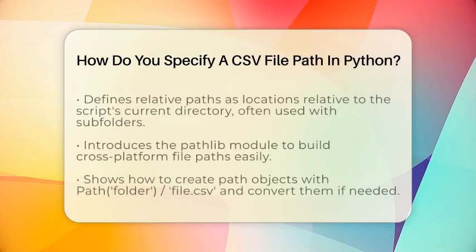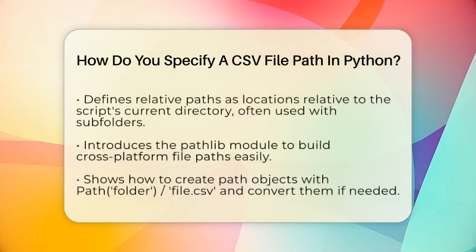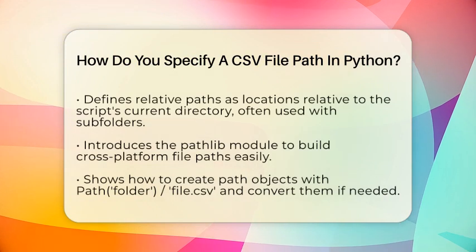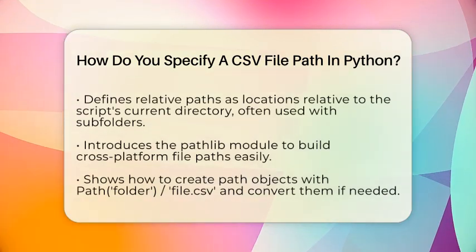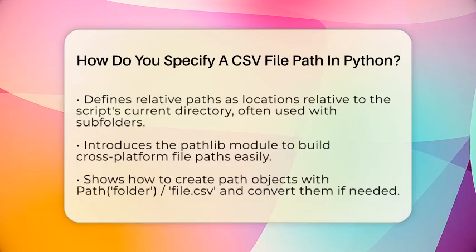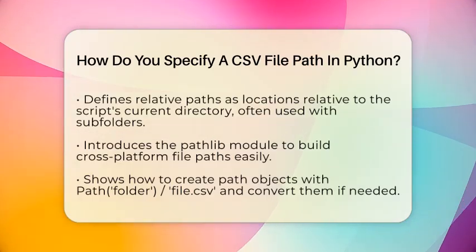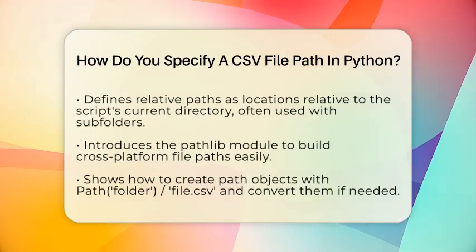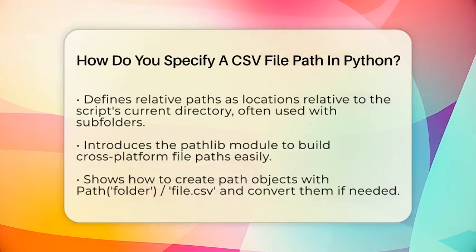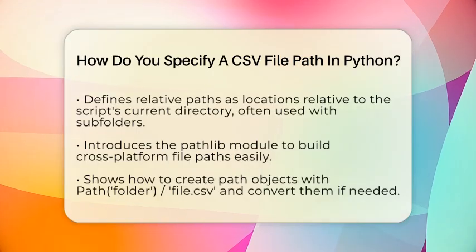On Windows, you often need to add an r before the string to make it a raw string. This stops Python from getting confused by backslashes. So, you would write it as r"C:\users\yourname\documents\data.csv". This way, Python treats the backslashes as normal characters.